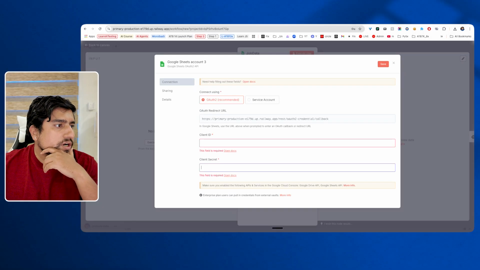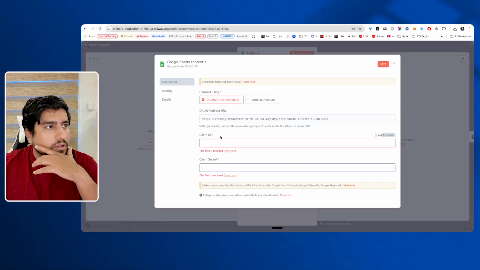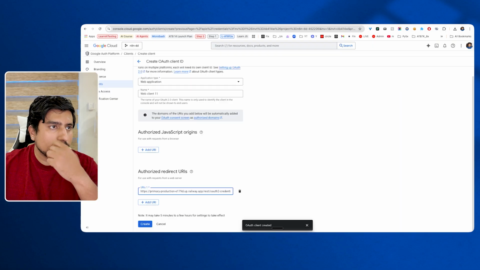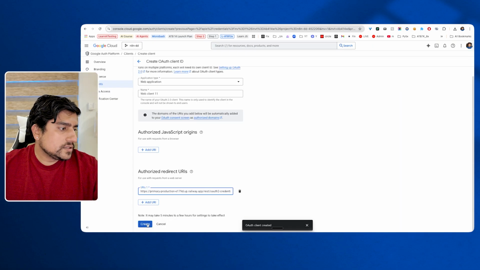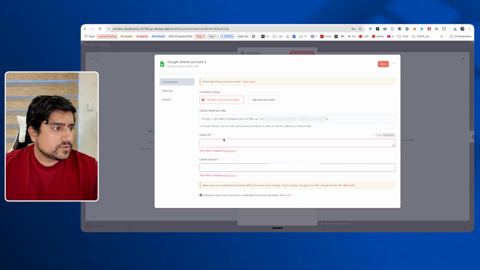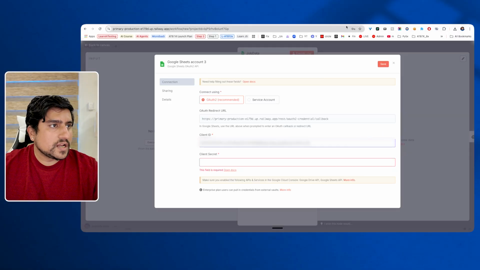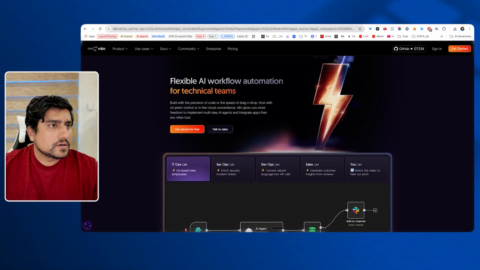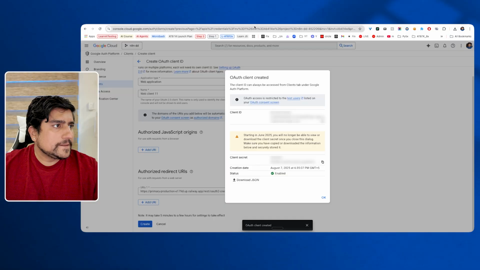Okay, you need to put it here. And the moment you put it, there is an option of sign in with Google. So what you can do is, let me show you also if I can. Please don't copy this information. These are my secret information. I'm going to delete it, by the way. This information will be deleted afterwards. So this is my client secret and this is my client ID.